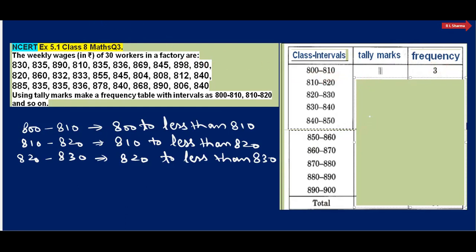मैंने पहले लिखा, देखिए 3 कैसे, I have to count here. 800 से लेके 809 तक हमें इसमें कंसिडर करना है। तो देखिए ये 800, ये रहा 1, and this is 2, and this is 3. So 800 से लेके less than 810, there are 3 of these persons. Yes, 3 workers are there.